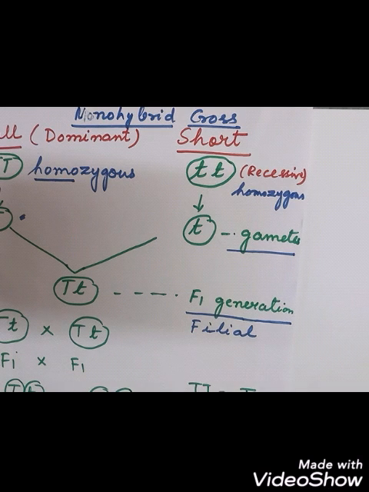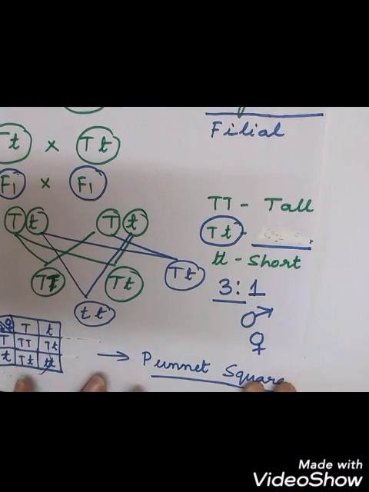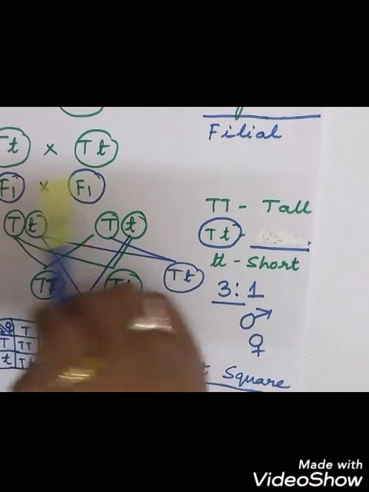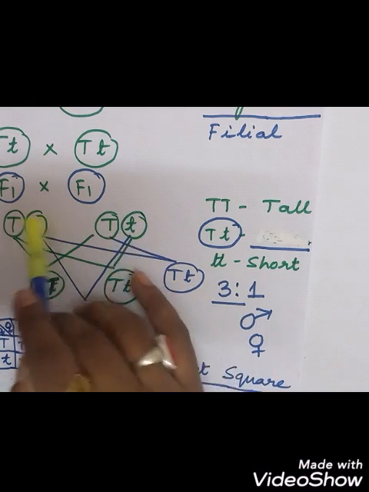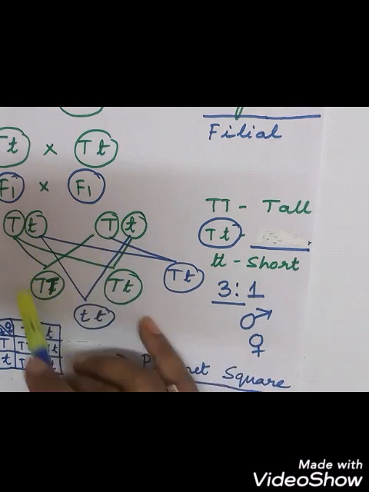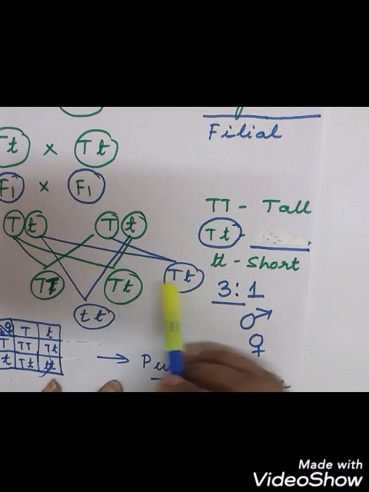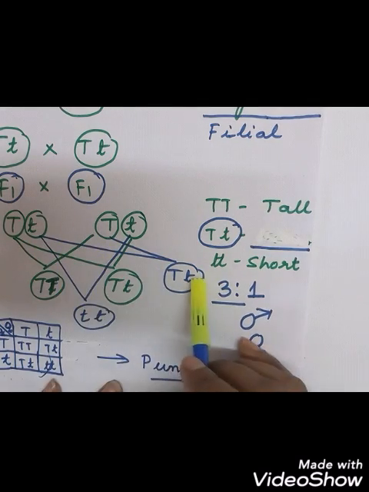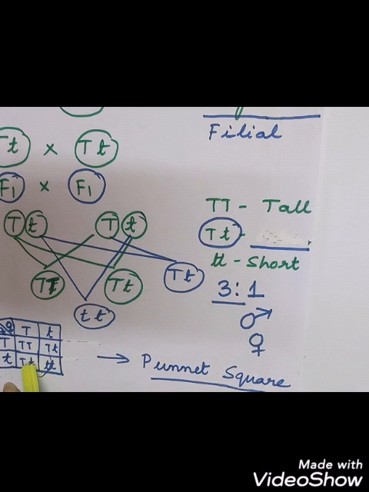Now the next step is to make a union between the F1 and the F1. So now we will start with the crossing of F1 into F1. You can see F1 into F1. We have to find out the gametes. Then unite with the gametes. Take capital T, small t. Then here also with this we get small t. This with this we get capital T, small t. Okay. We can put this in a box also.